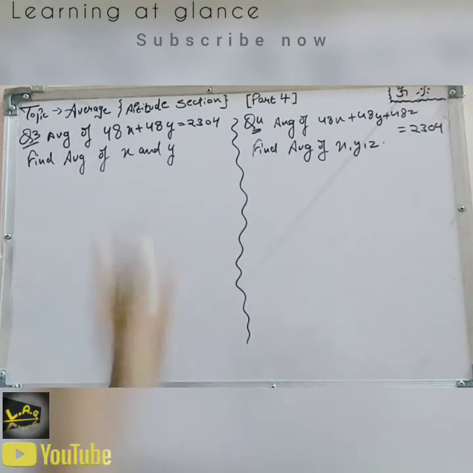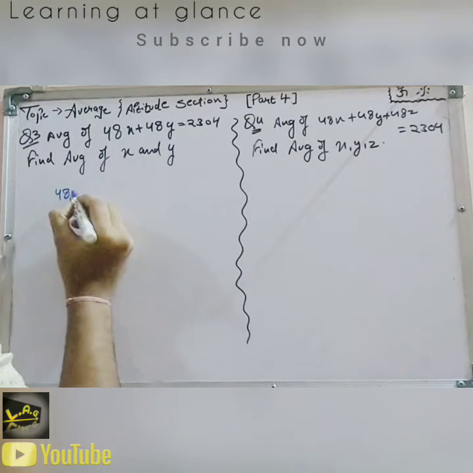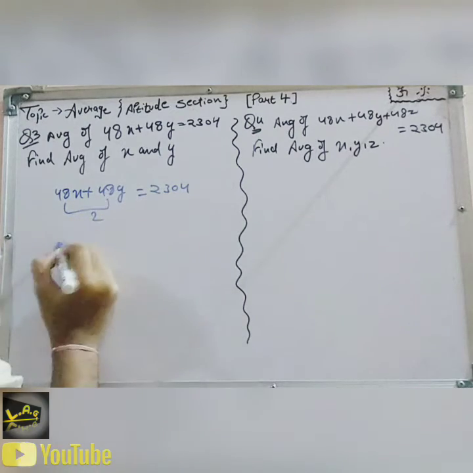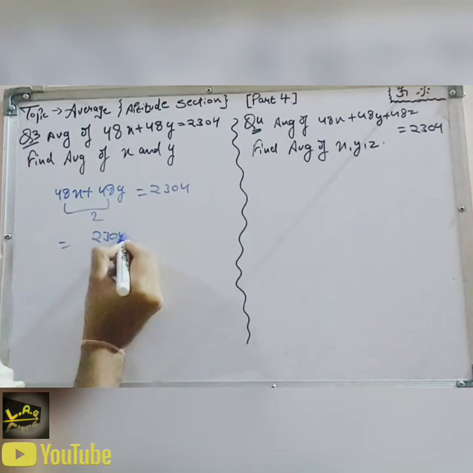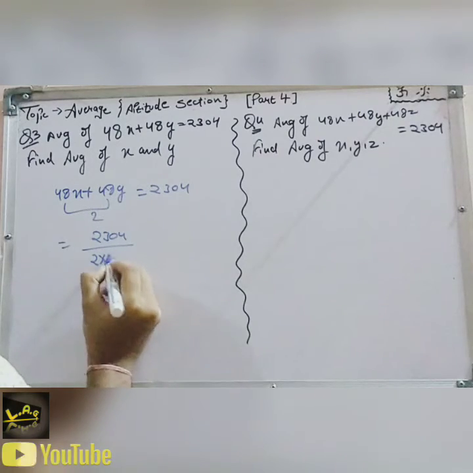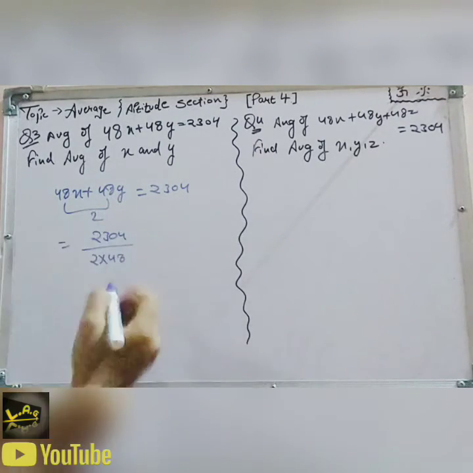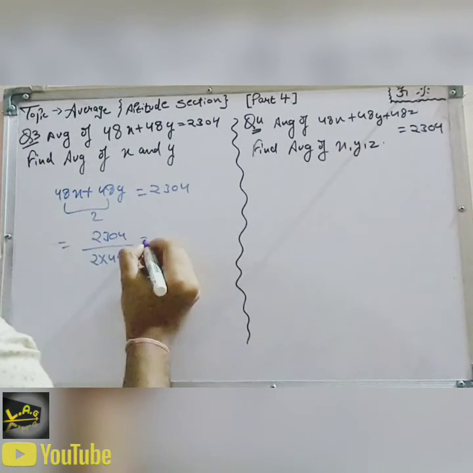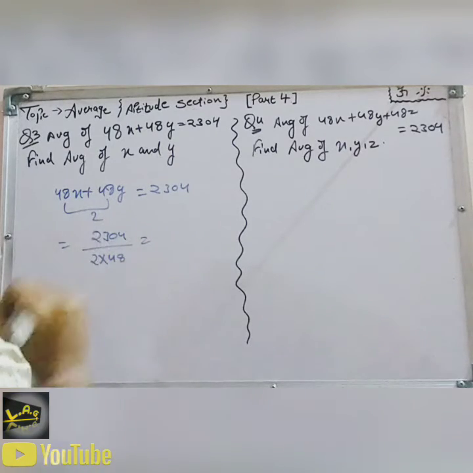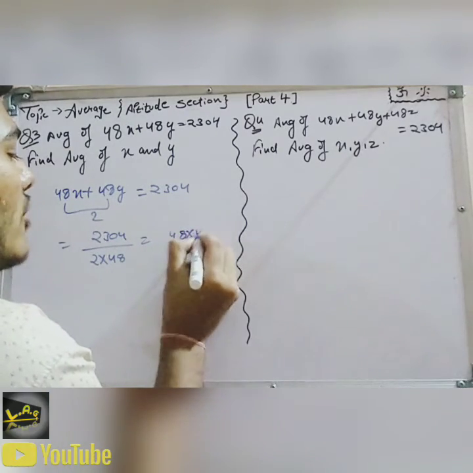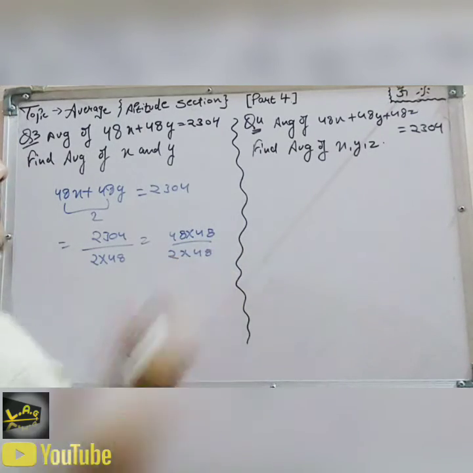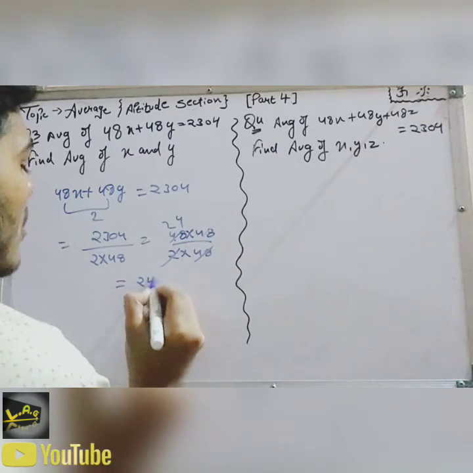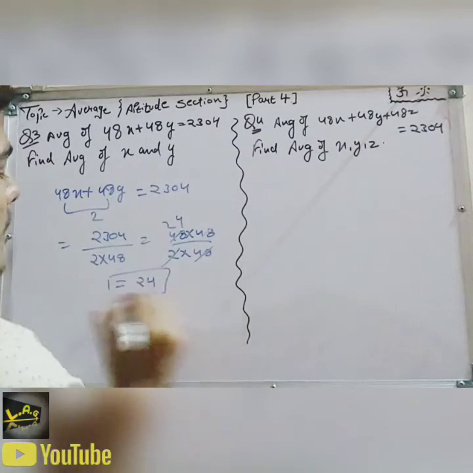So the average is (48x plus 48y) divided by 2, and that equals 2304. If we simplify it, 2 into 48, because it's the average of two numbers, and the resultant is 2304. Now if we break 2304, it becomes 48 into 48 upon 2 into 48, right? It cancels out. It becomes 24. The average is 24. So this is the first question.